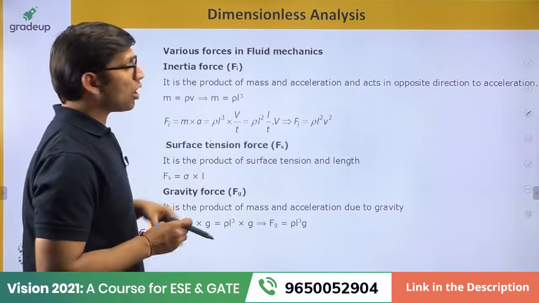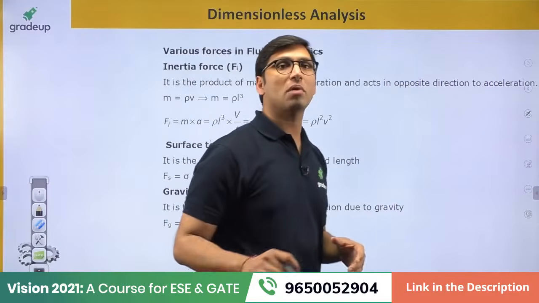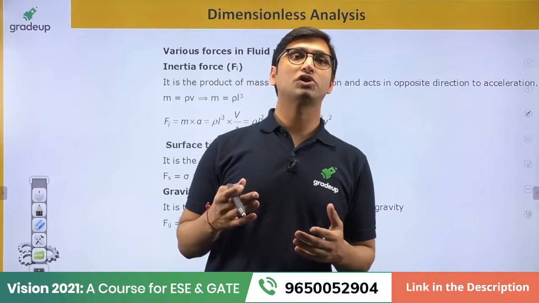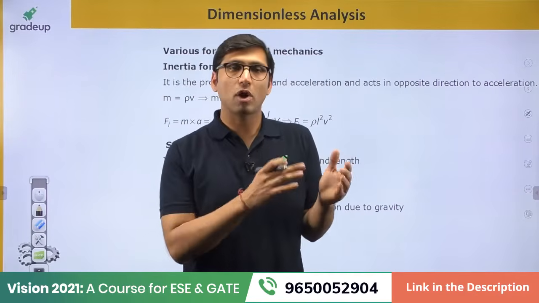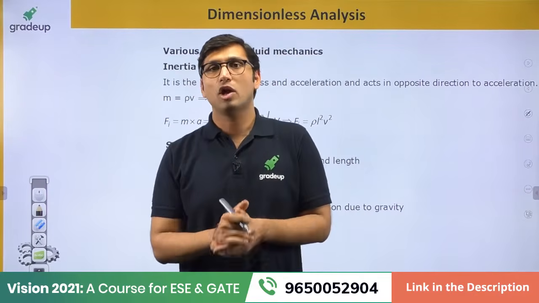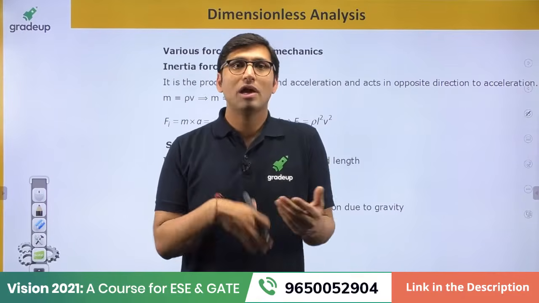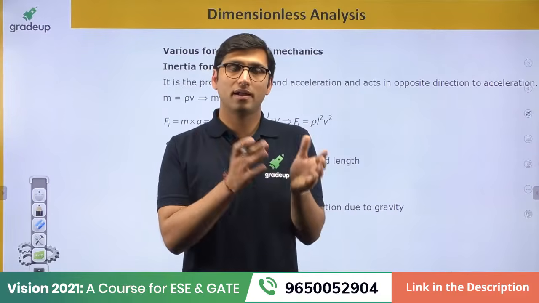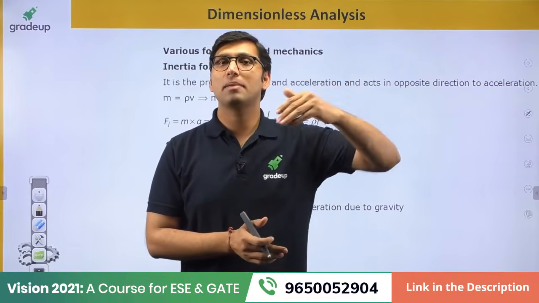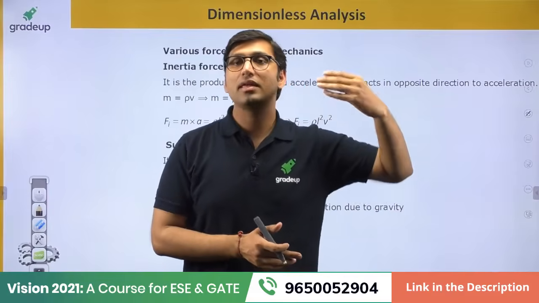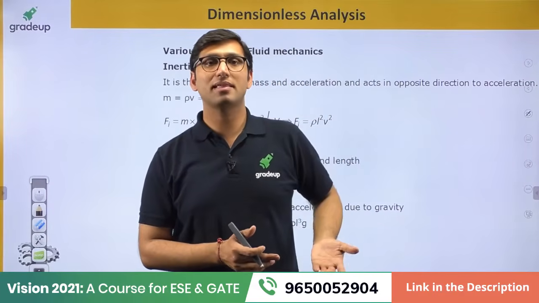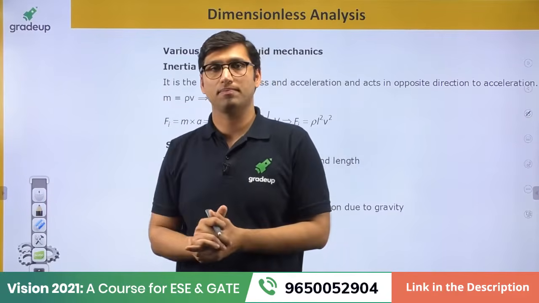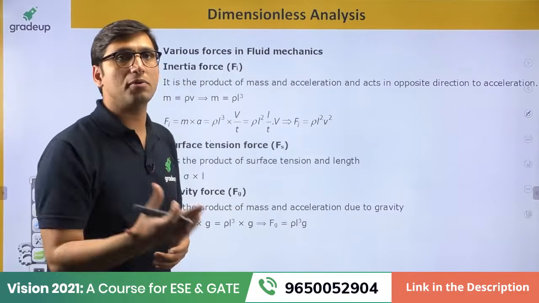Now how does the question come in the GATE exam? The question comes from the model prototype relationship. You have to solve the question from the Reynolds model or Froude model. Now to understand the different types of models, you have to understand where these models come from. There are different models which depend on dimensionless numbers. And for understanding the dimensionless numbers in fluid flow, you have to understand the various kinds of forces. So there are different kinds of forces in fluid mechanics.